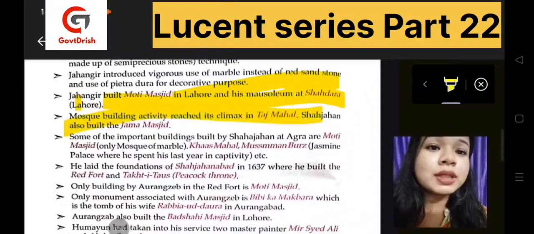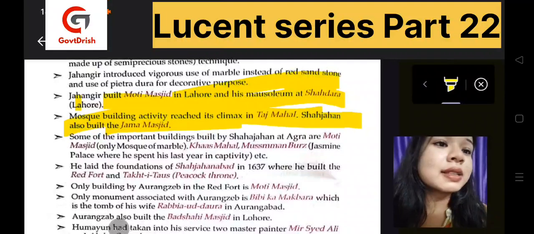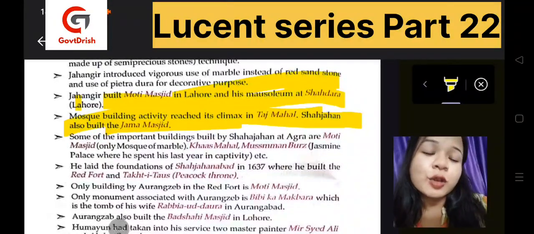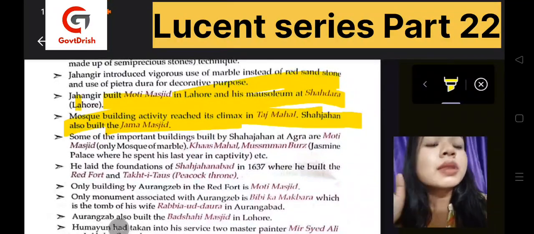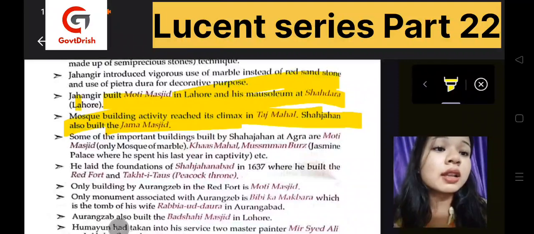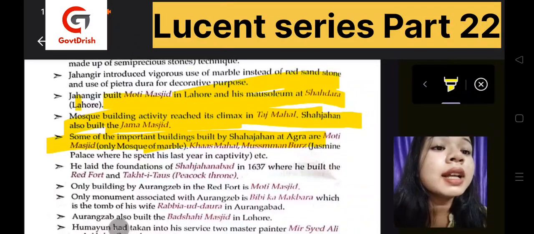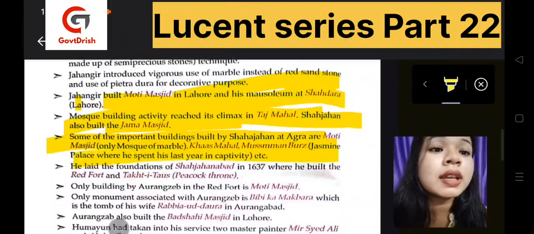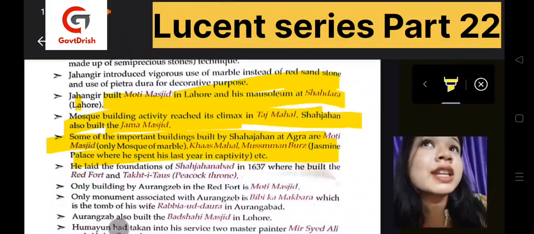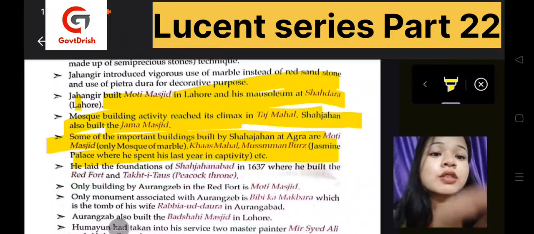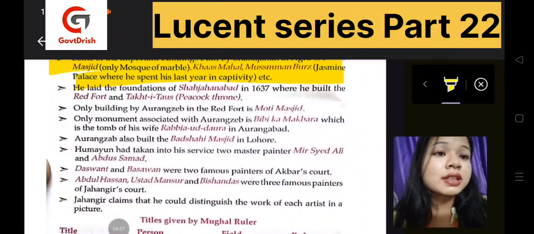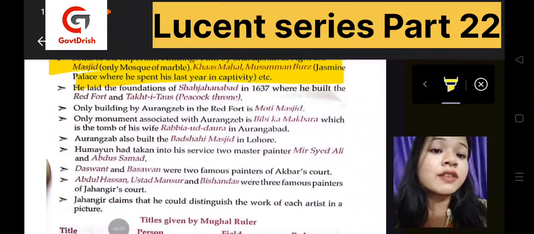Then mosque building activity reached its climax in the Taj Mahal. Shah Jahan has also built Jama Masjid. Now, one of the most important buildings by Shah Jahan was at Agra, where Moti Masjid, Khas Mahal, Musamman Burj, and Musamman Burj was the place where he spent his last days. Then he also laid the foundation of Shahjahanabad in 1637. Please remember the date. Dates are very important.